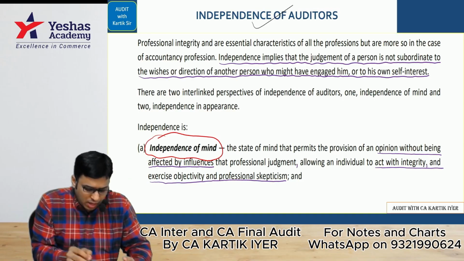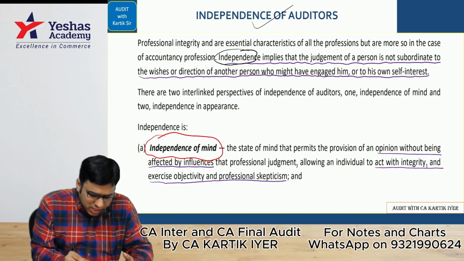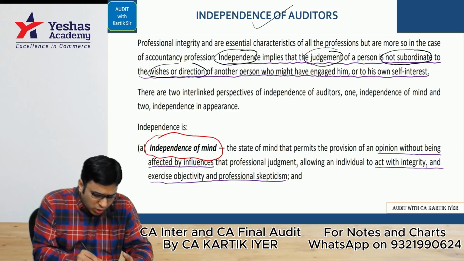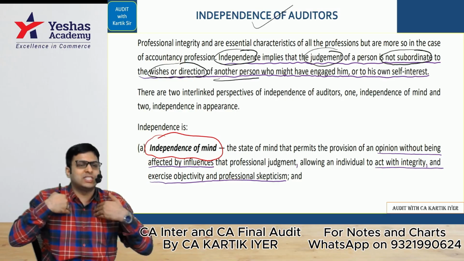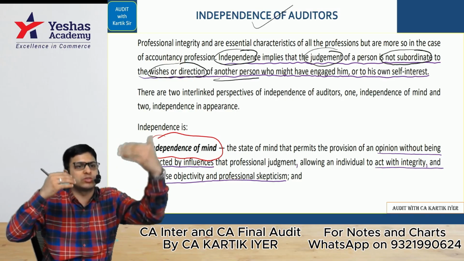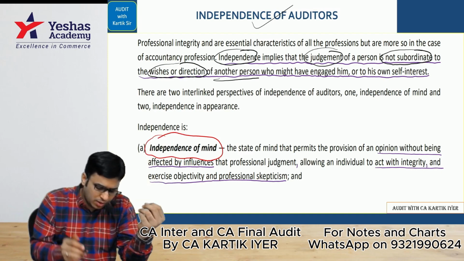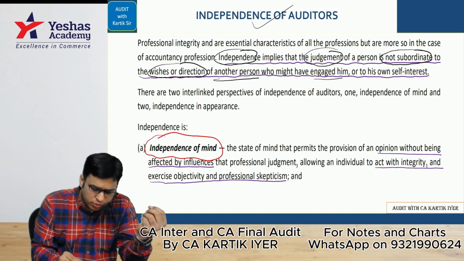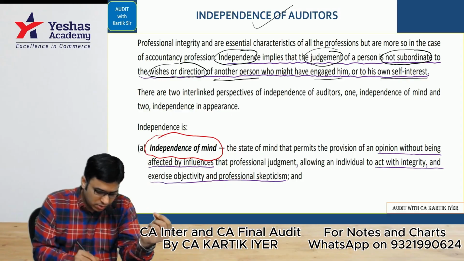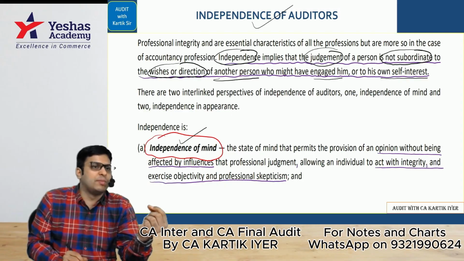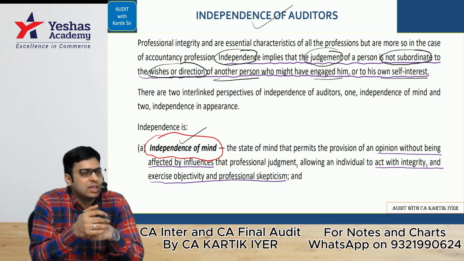So let's see this. Independence implies that the judgment of a person is not subordinate to the wishes or direction of another person. So my judgment, my opinion, is not subordinate to someone else. I am my own ruler. That is basically what independence is. Who might have engaged him, or to his own self-interest. We did two things: independence of mind and independence of appearance. Independence of mind basically means